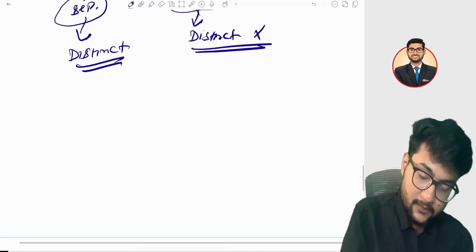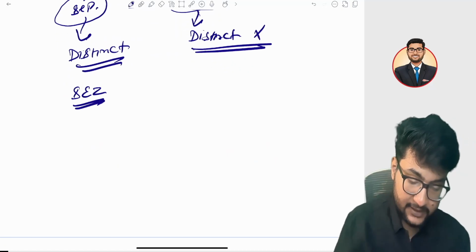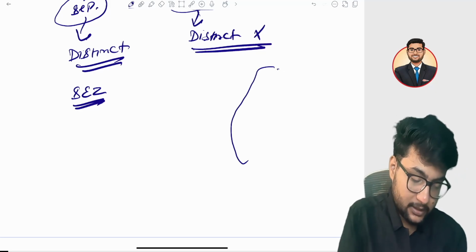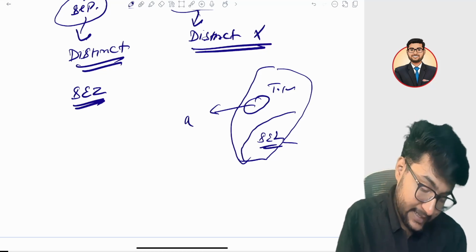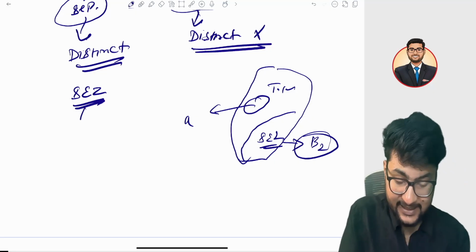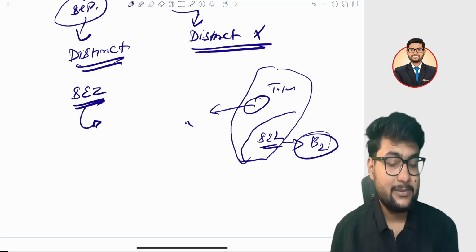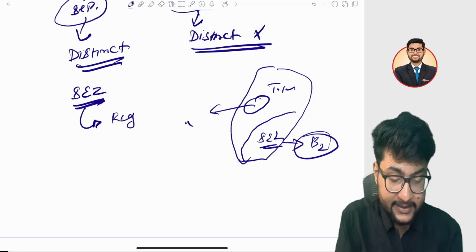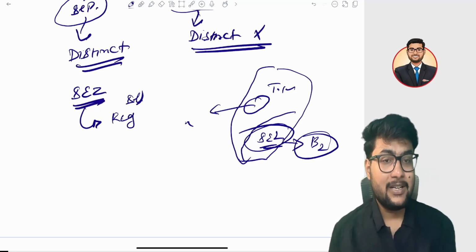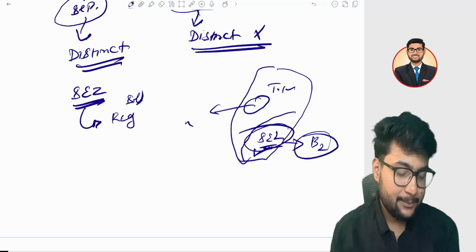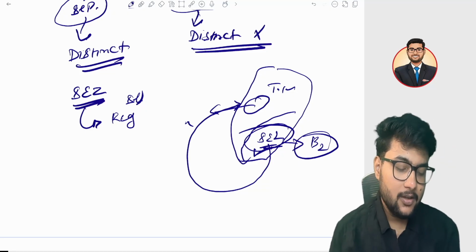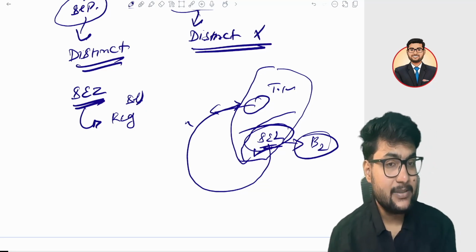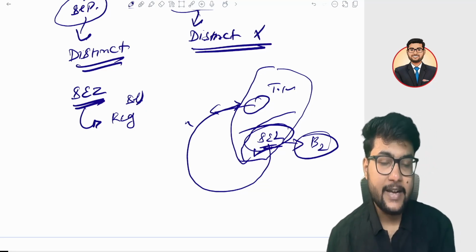But there is a zone called special economic zone. Suppose it is in Tamil Nadu. You have one branch in Chennai, but there is also a branch in a special economic zone. Even though both are in the same state, you have to take a separate registration for your special economic zone branch. If you take a separate registration, then any transaction between the special economic zone and your branch one is between distinct persons and is treated as a supply. Right? I hope it is clear.